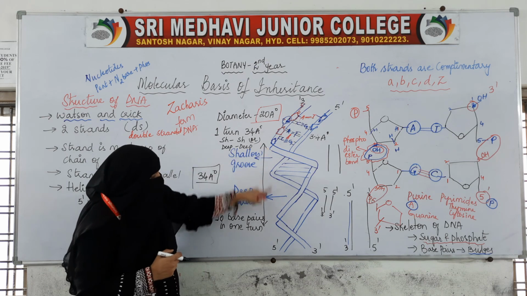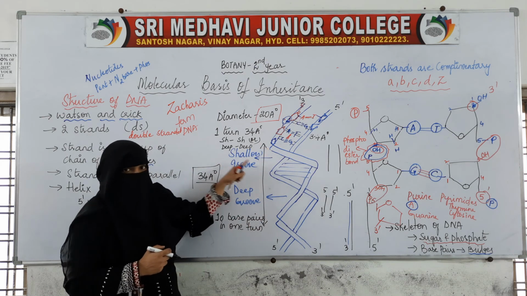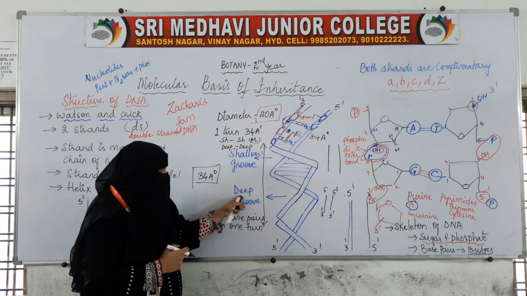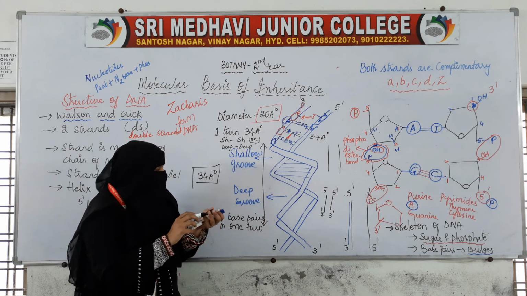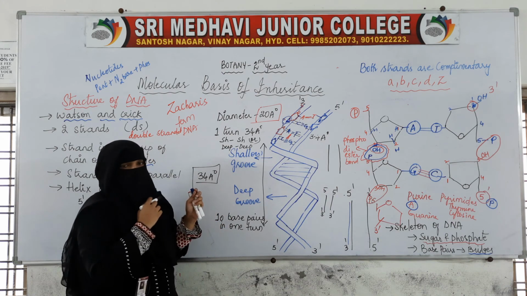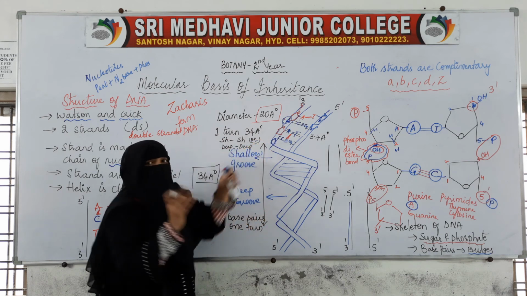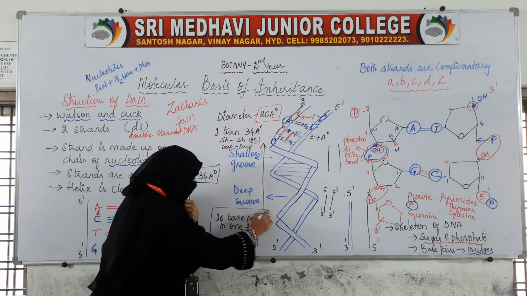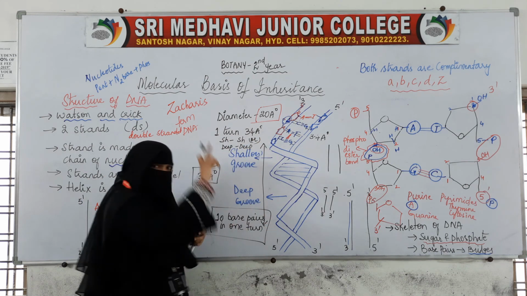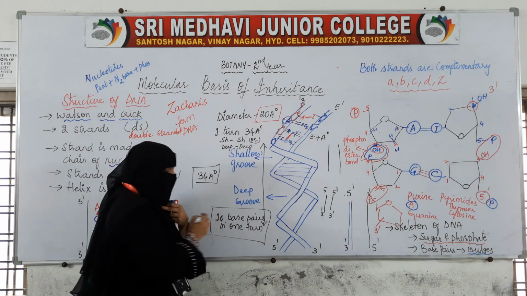So the distance from here to here, in which a shallow groove and a deep groove come, is 34 angstroms, and in this one turn we have 10 base pairs.